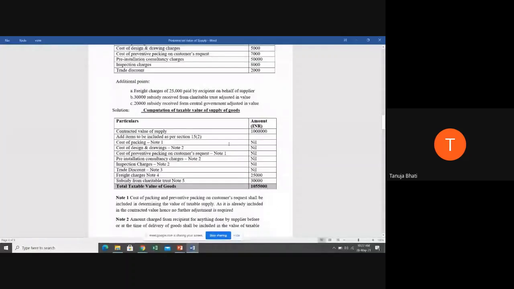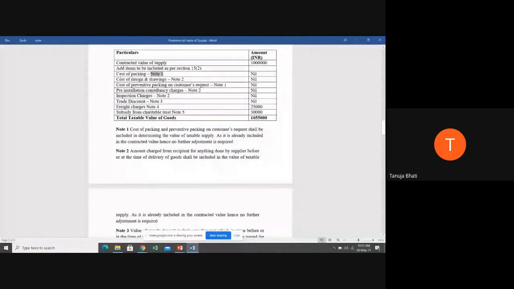Now, in note number 1, what I have written, I'll just show you. Note number 1 is for the cost of packing, and the cost of preventive packing by customer's request. So I have considered packing as that single note. The cost of packing and preventive packing on customer's request shall be included in determining the value of taxable supply. We all know that. As it is already included in the contracted value, hence no further adjustment is required.